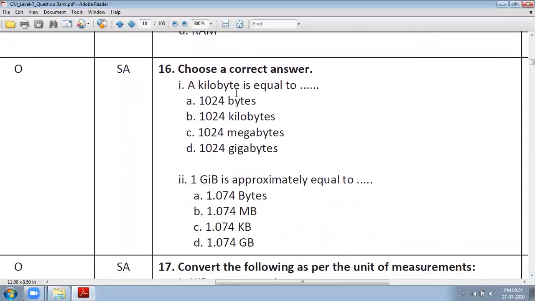Choose the correct option. A kilobyte is equal to 1024 bytes. All these concepts we have discussed in the video lectures. 1 GB is approximately equal to 1.074 bytes. So answer is, oh sorry, 1 GB. So answer is D, 1.074 GB.